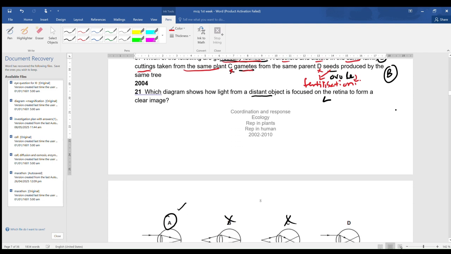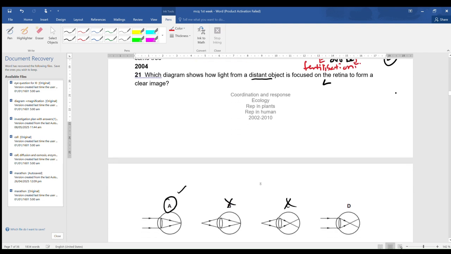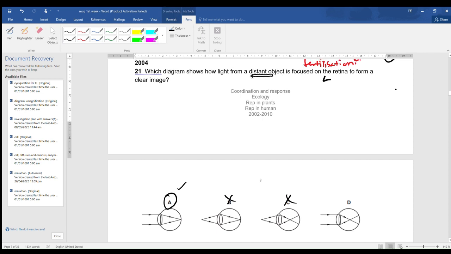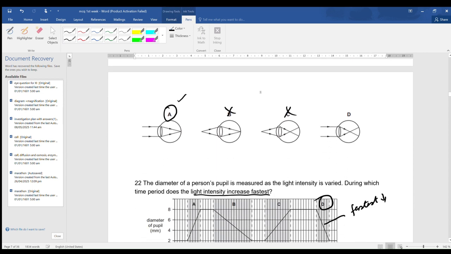Now 2004, which diagram shows how light from a distant object is focused on the retina to form a clear image? Distant object. So from the distant object, the parallel light rays are entering. Now A is the correct answer. Why A is the correct answer?